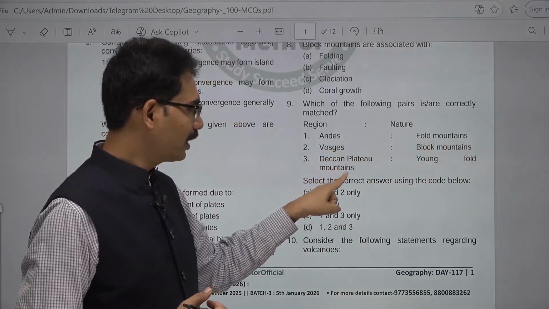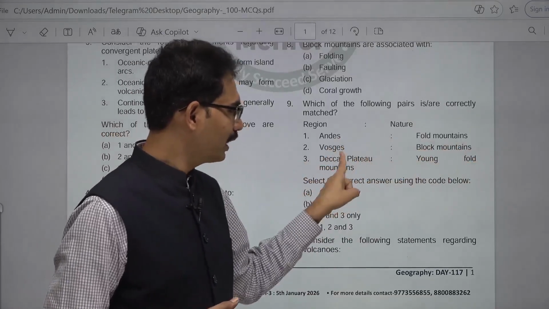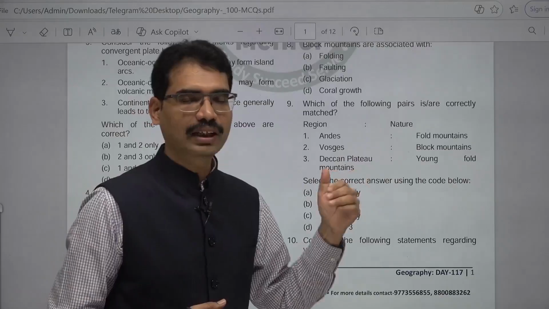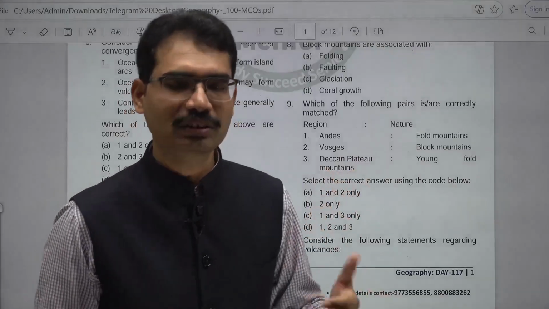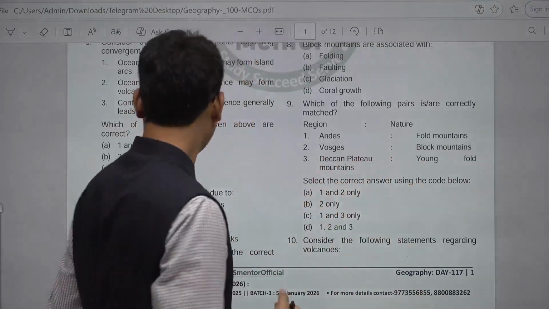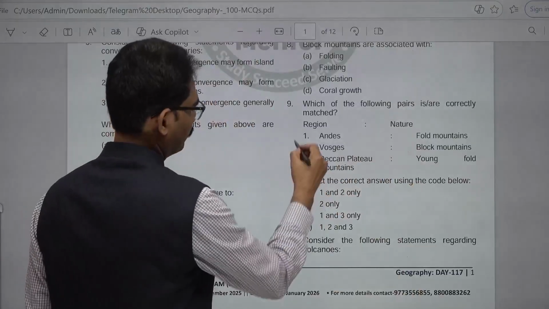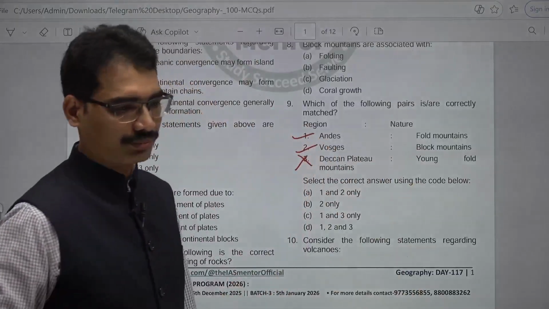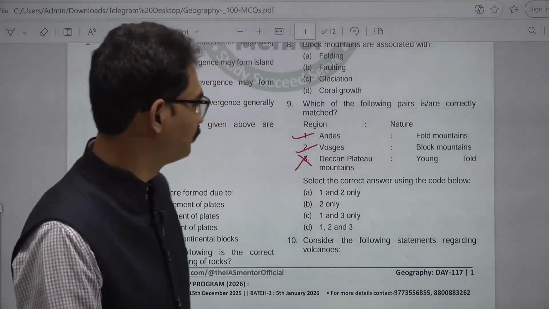Deccan Plateau, young fold mountains. No, Deccan Plateau is the result of volcanic eruption long ago. 3 is not the correct one. 1 and 2. Answer here is A.